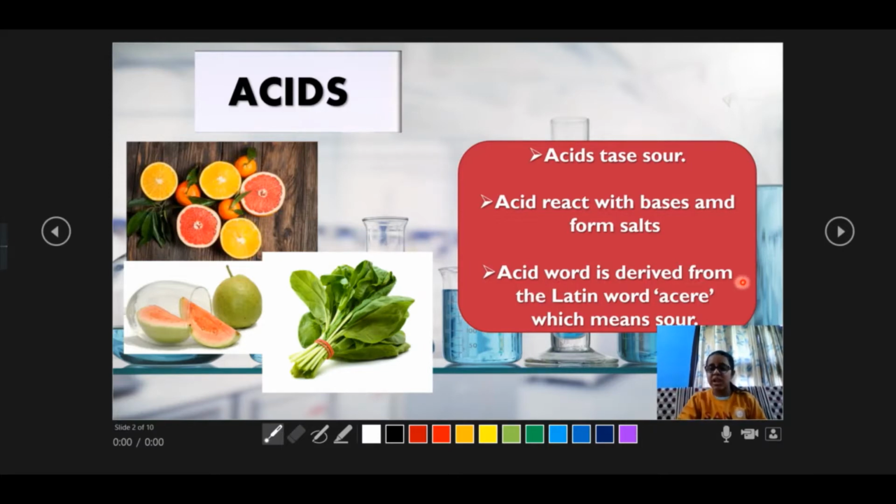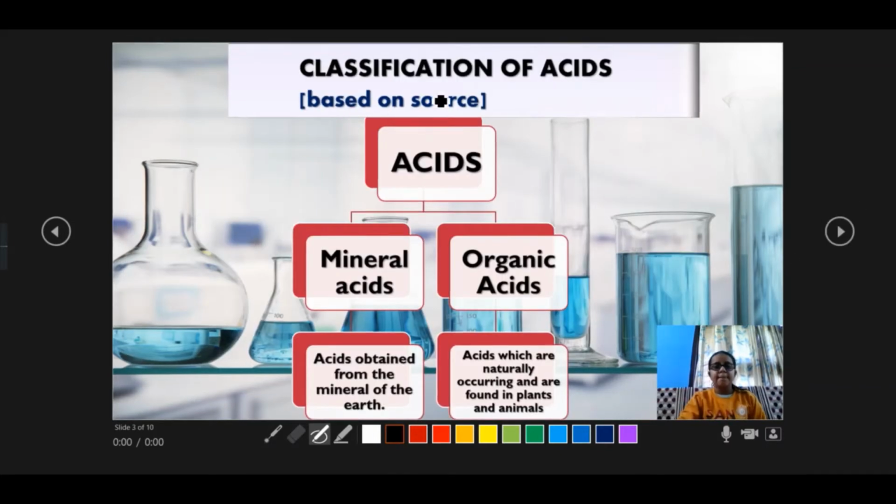So the word acid is derived from the Latin word acer, which means sour, and acids are also sour. So let's move ahead.